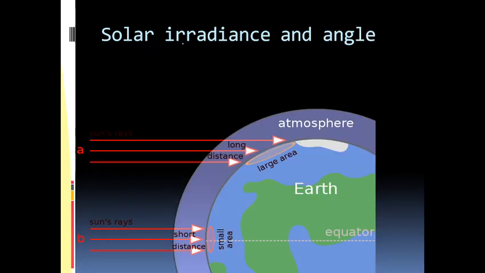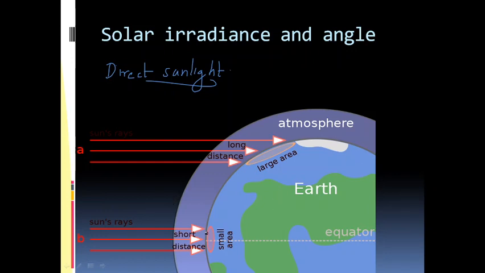Now, learning more about the direct sunlight, let us learn how the solar irradiance due to the direct sunlight depends on angle. As you can see here, these red lines represent the solar radiation and these are reaching the surface of the earth.